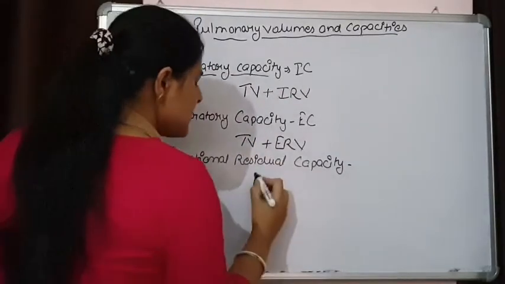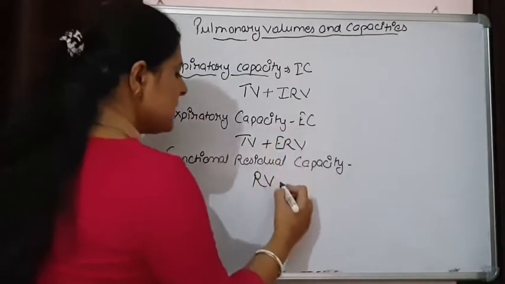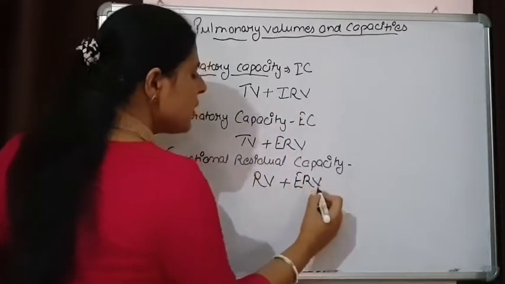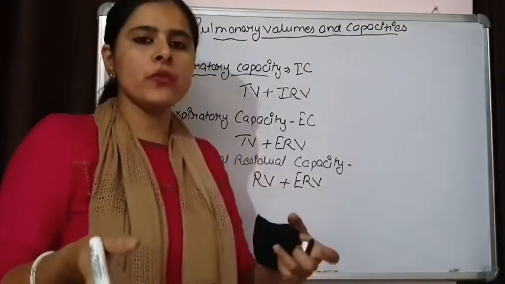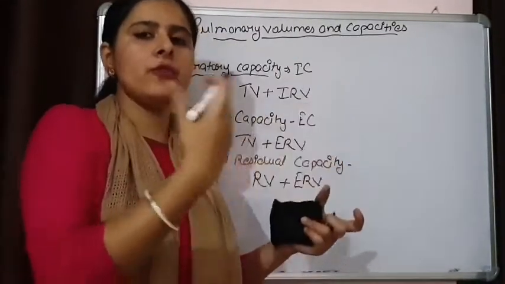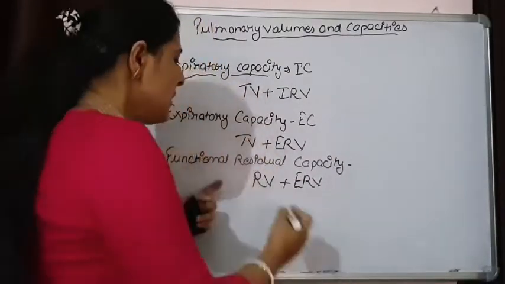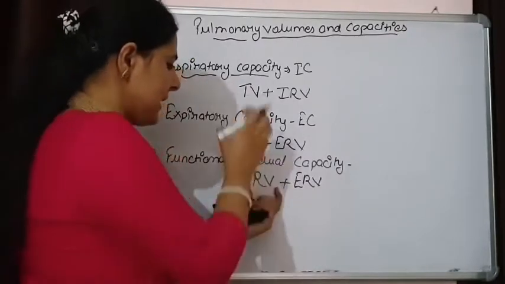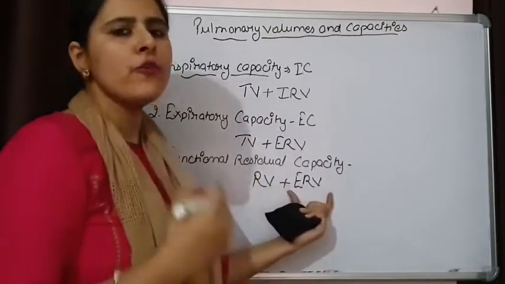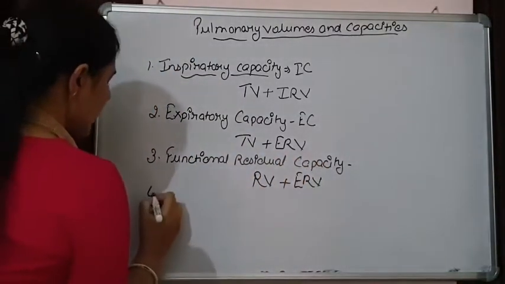It will be the residual volume that always remains behind, plus the expiratory reserve volume, because after a normal exhalation we can exhale some more air forcefully. So that will be RV plus ERV. This is the air that is remaining, plus this is the forceful exhalation. This gives us the functional residual capacity.